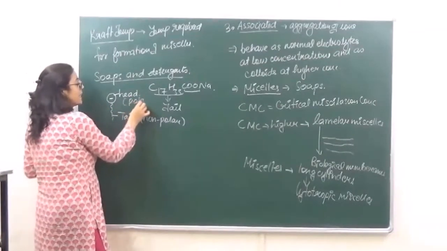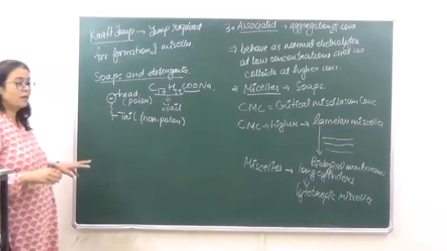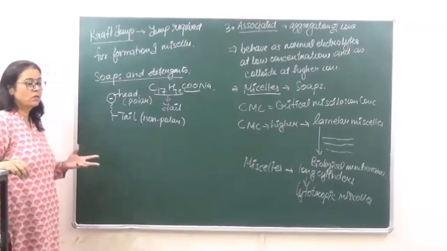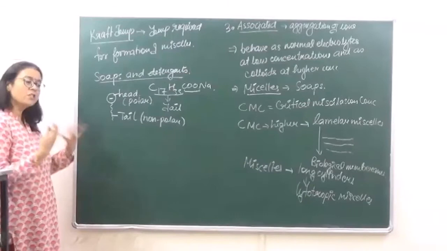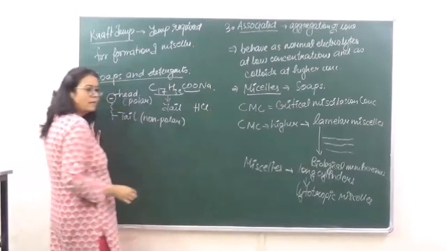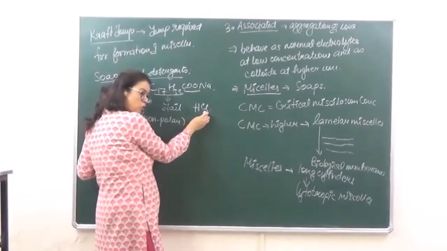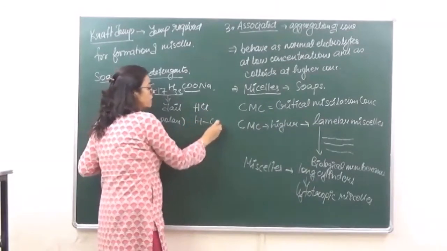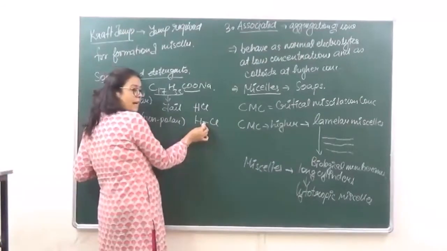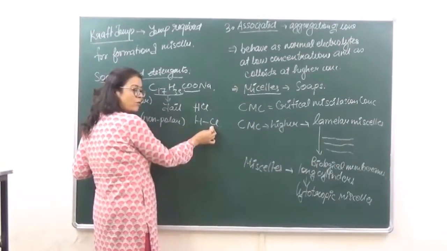Now let's understand what we mean by these two terms, non-polar and polar. We have done this in chemical bonding in class 11. Polar means when they have difference in charges. Okay? Negative charge and positive charge. For example, if you are talking of HCl, we know over here that chlorine is electronegative. So the molecule of HCl can be represented like this. Chlorine being more electronegative, it will attract the shared pair of electrons towards itself. So electron density on chlorine is going to increase.